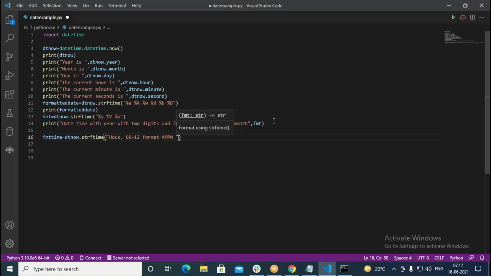Okay, now in this, the very first thing I need to put here is actually hours, then followed by this. Okay, here I cannot put anything in that way.